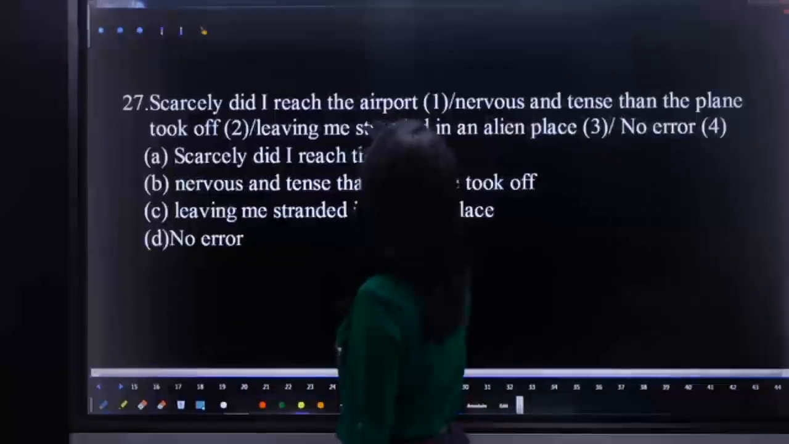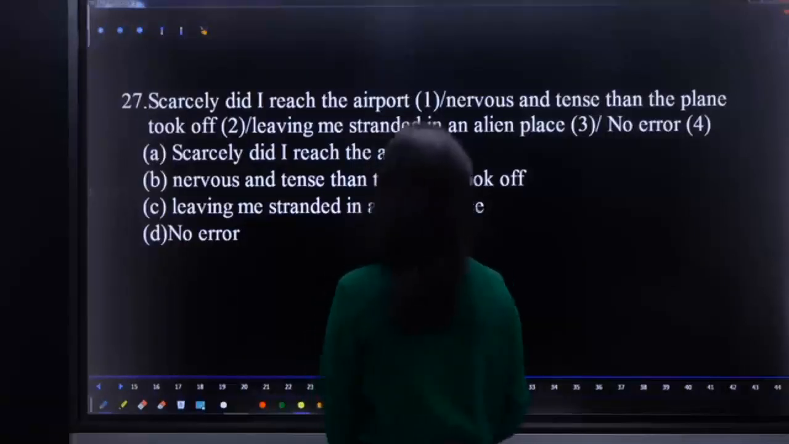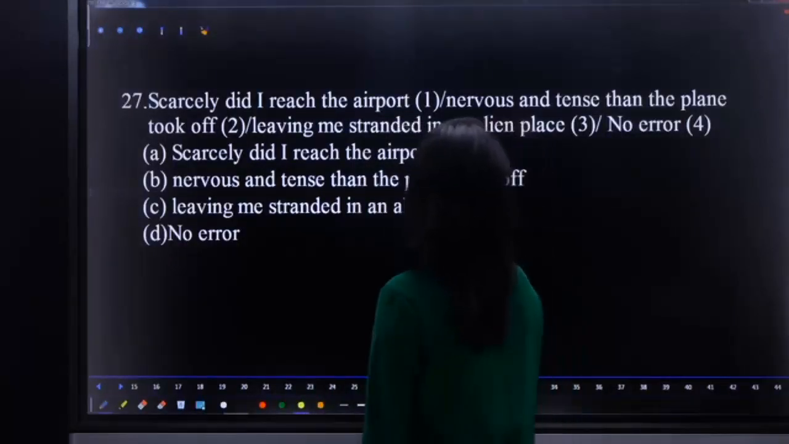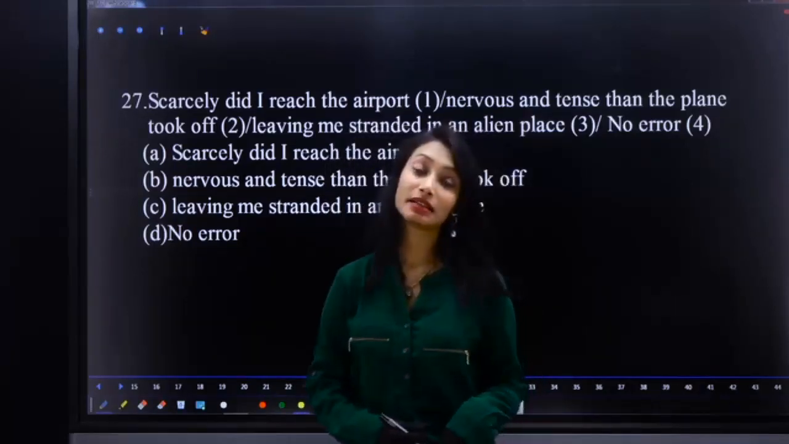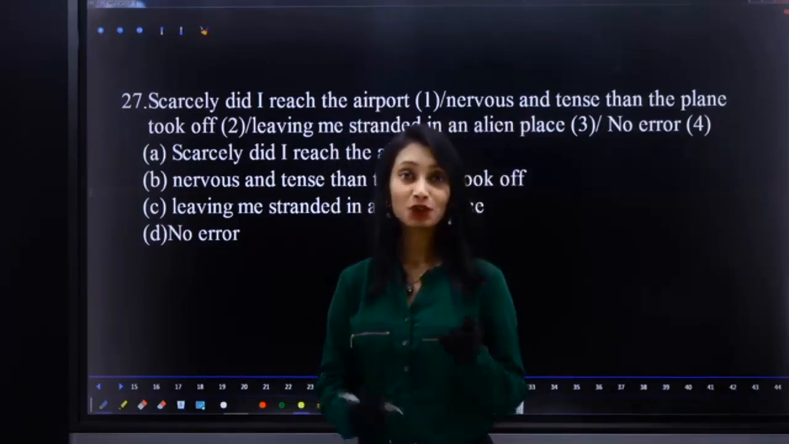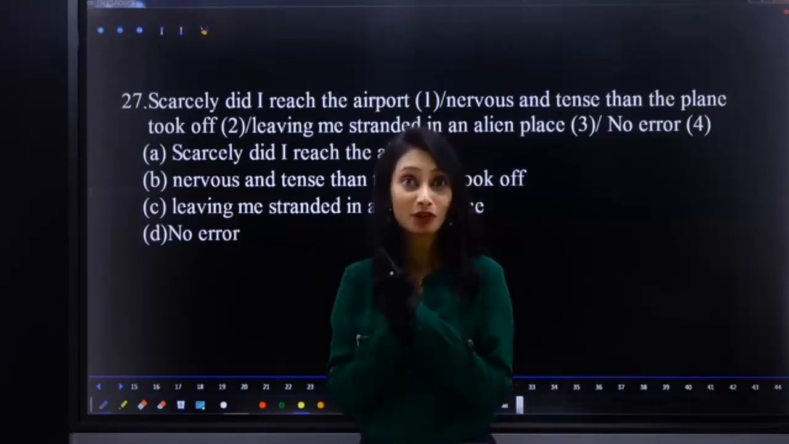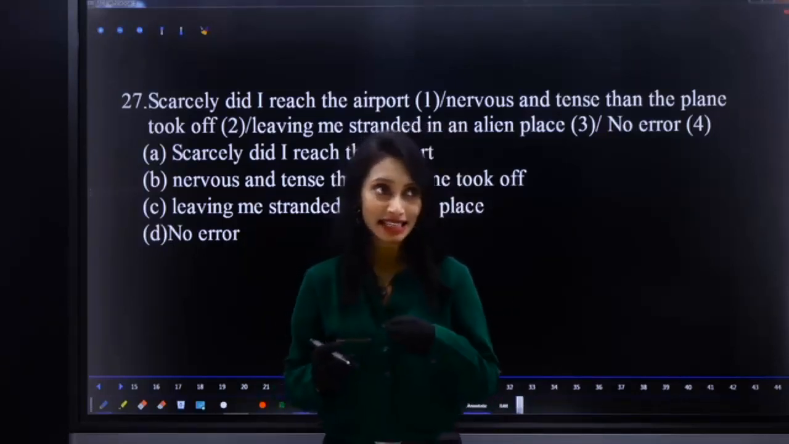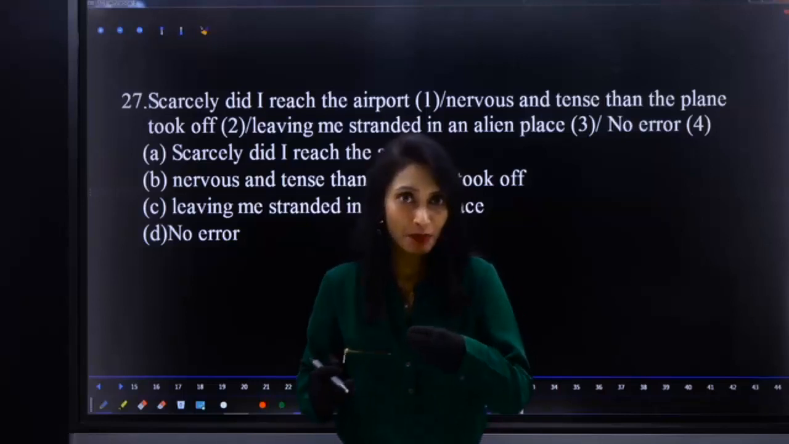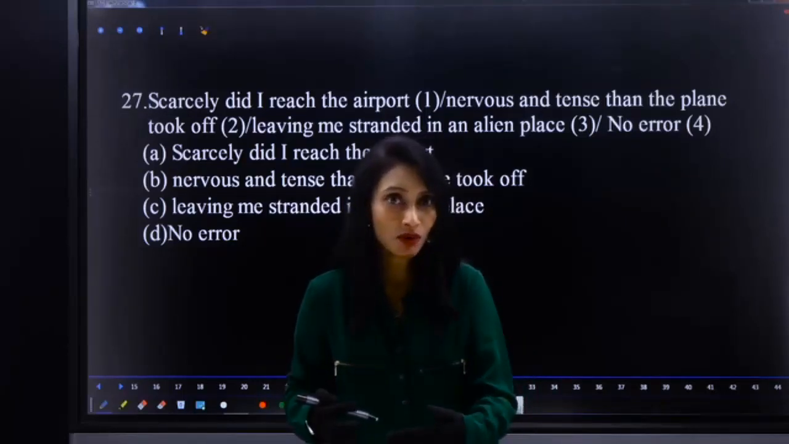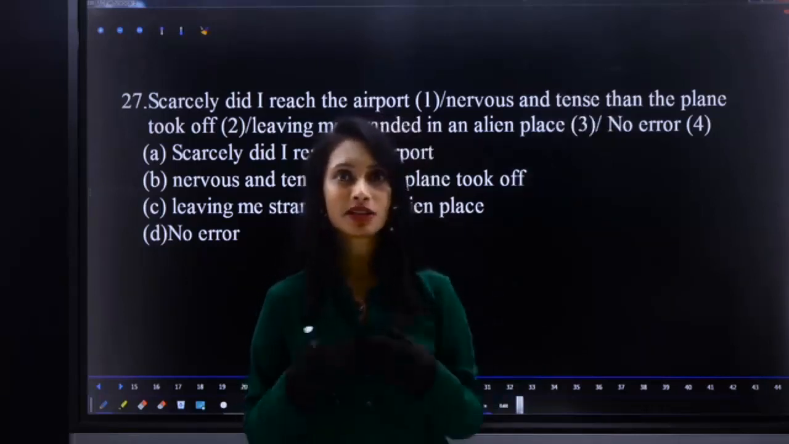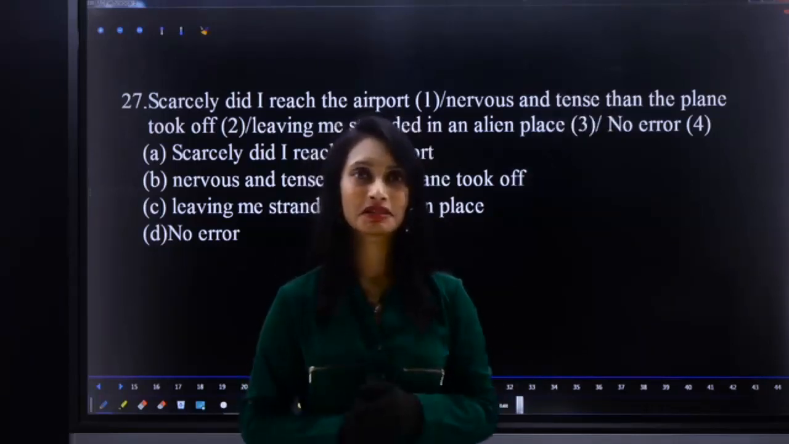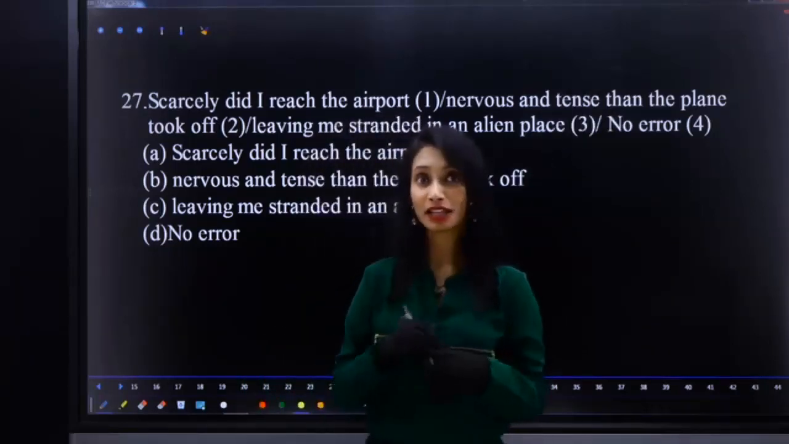Scarcely did I reach the airport, nervous and tense. Then the plane took off, leaving me stranded in an alien place. See? Two things happen immediately one after the other. Scarcely did I reach the airport. I just reached the airport and what happened? The plane took off, leaving me stranded in the alien place. So two actions took place immediately, one after the other.